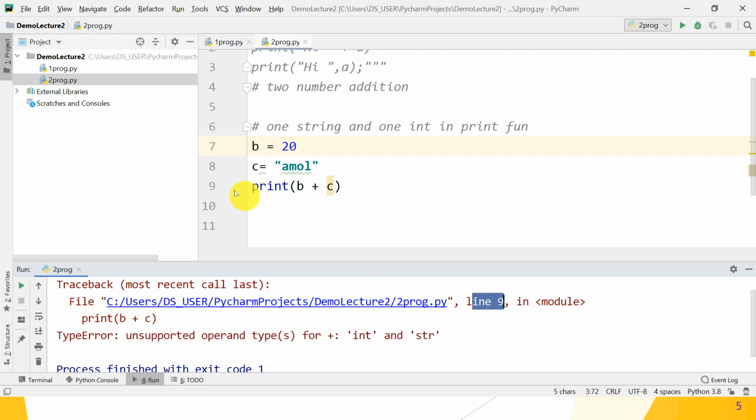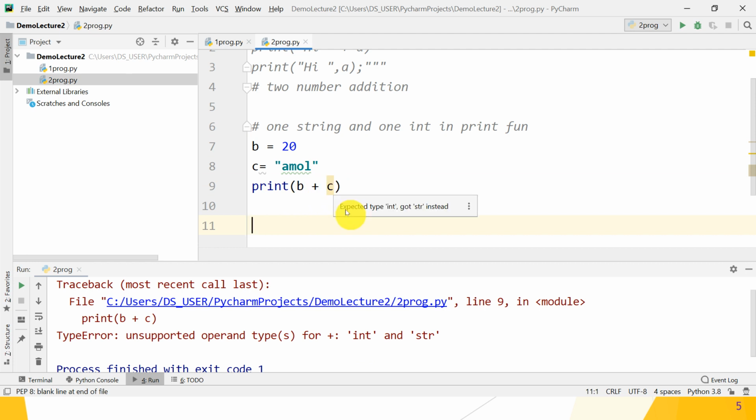Error occurs at line number 9 of which program? In program.py, in the module, print b plus c. Here the error occurs. That means it gives you a proper error message. You just read it properly and understood. So what we understood: unsupported operand types for plus. For the plus operator, b and c are two unsupported operand types, int and string. That means in Python we cannot concat an integer with a string directly using the plus operator in the print function.